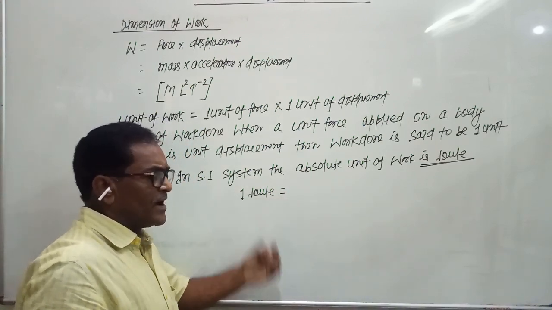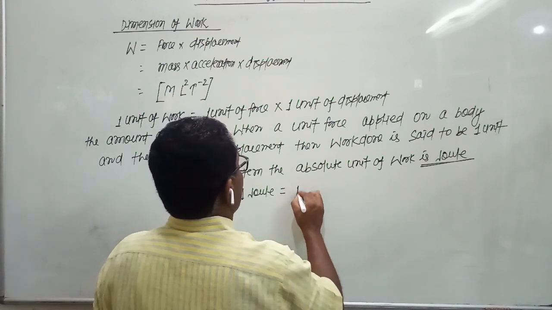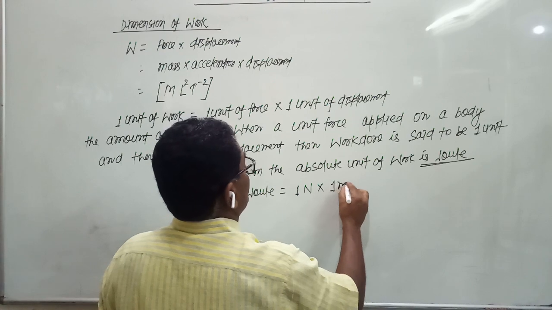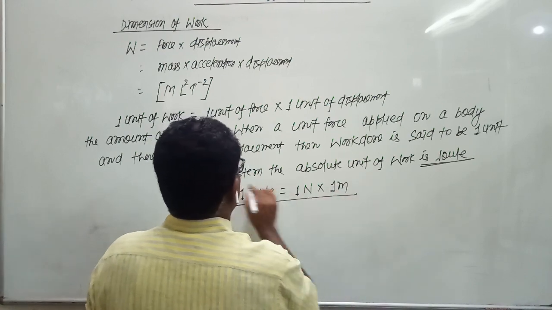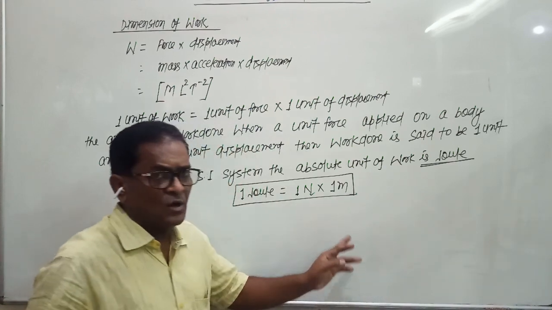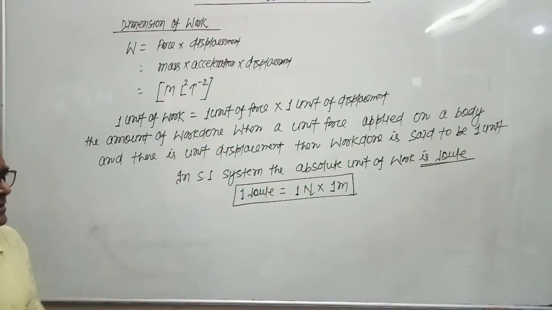So the unit of work is joule, the unit of force is Newton, and the unit of displacement is meter. So 1 joule equals 1 Newton force into 1 meter displacement.